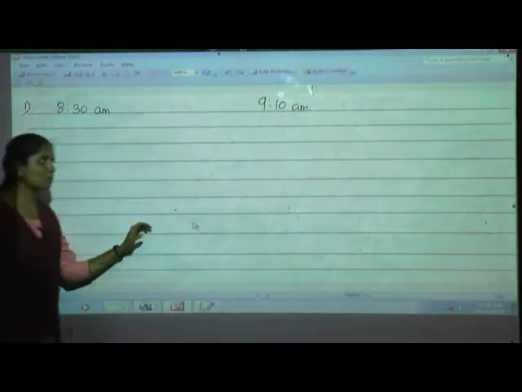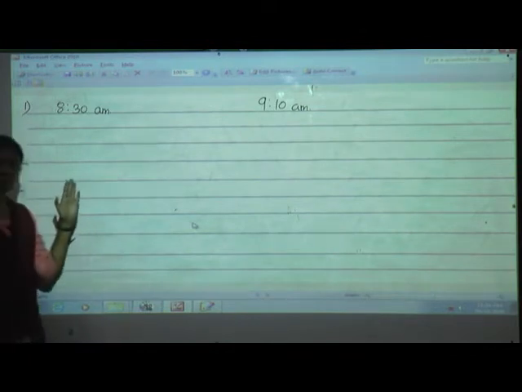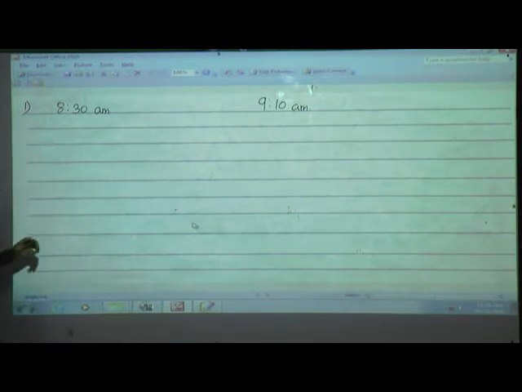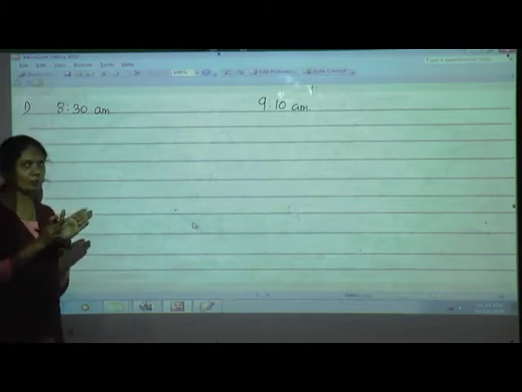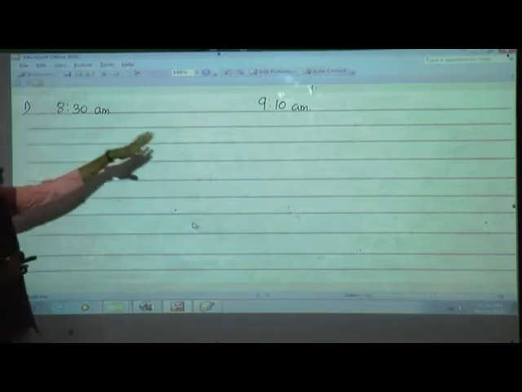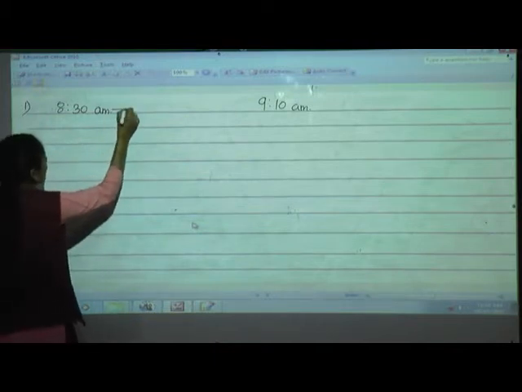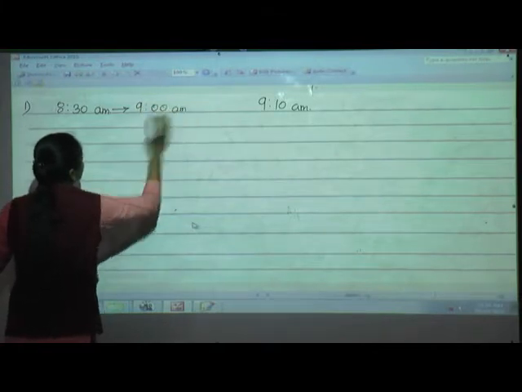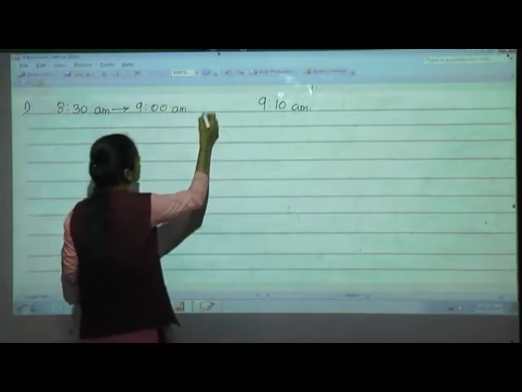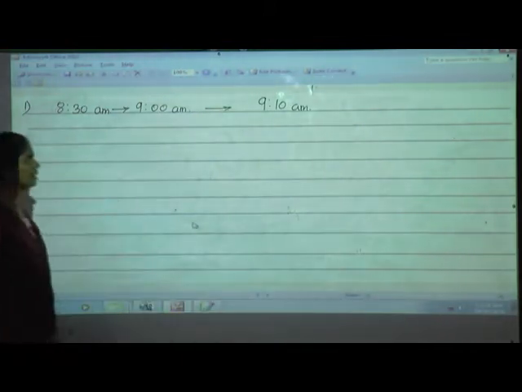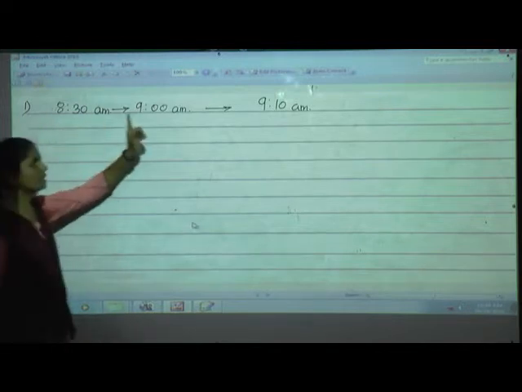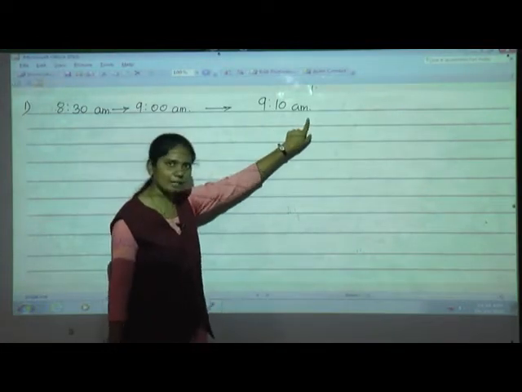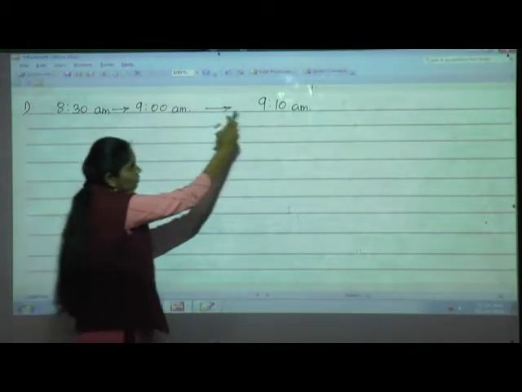And we have to find out how long he walked, means we have to find out the time interval between 8:30 and 9:10. So here we'll write from 8:30 to 9 o'clock, and then 9 to 9:10 a.m. So here what we will do, 8:30 to 9 and then 9 to 9:10.